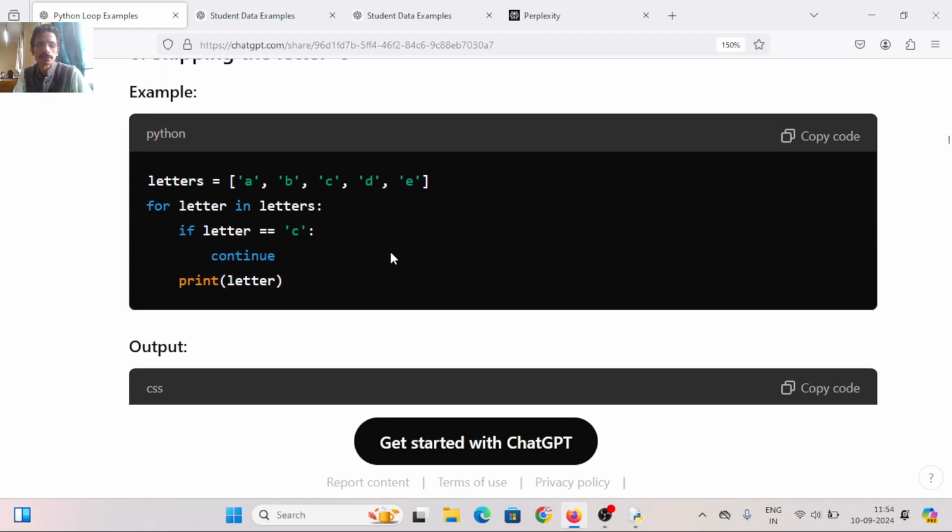Skipping letter C. I want to skip only letter C and print all other letters. Simple. What do I have to do? Just compare the letter with C, and if the condition matches, put continue. So whenever letter is C, the next statements do not execute. Try to understand: when I put continue, all other statements afterward will not get printed. I just run the code.